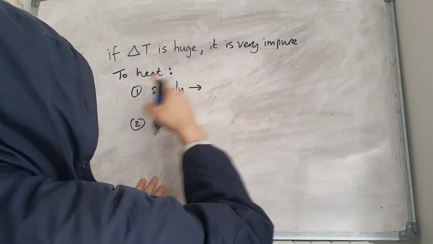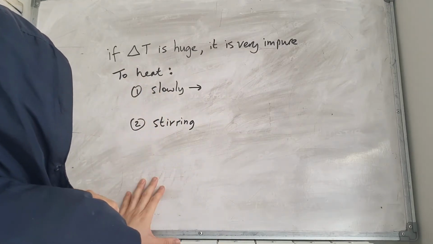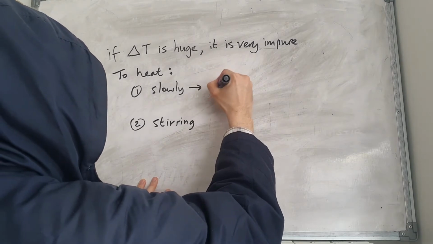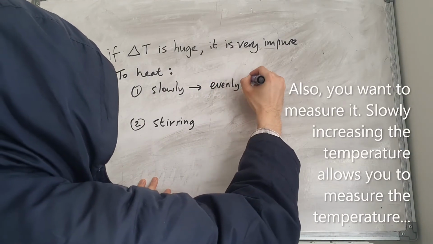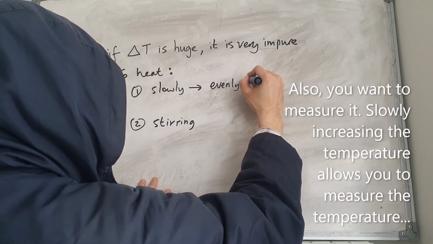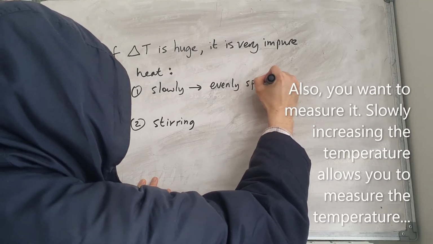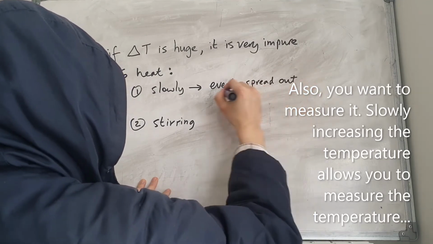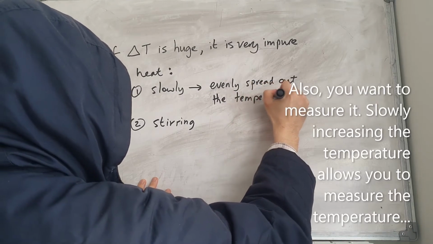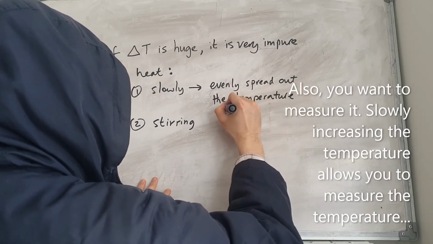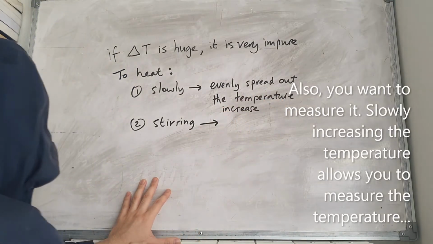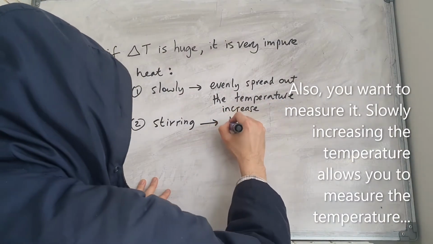Now, how would you heat a substance? First, you would heat it slowly. This is just to check the boiling point. Why would you heat it slowly? So that throughout the liquid or the substance, it is evenly spread out, and every particle in that substance will have its temperature increased. You want to increase the temperature of the substance, but you don't want to do it too quickly, otherwise it will transfer energy to the surroundings. So you need to heat it slowly, so the temperature increases evenly.